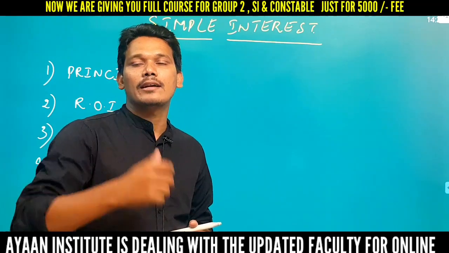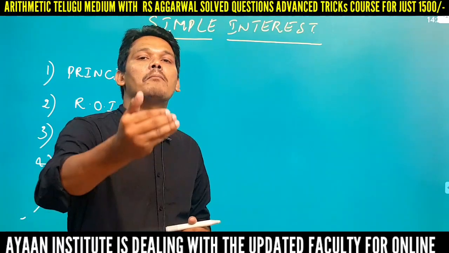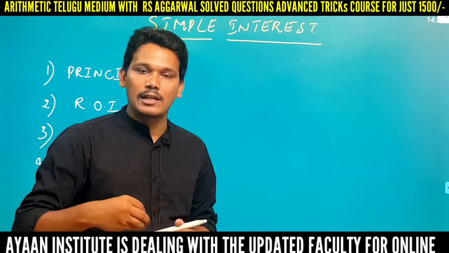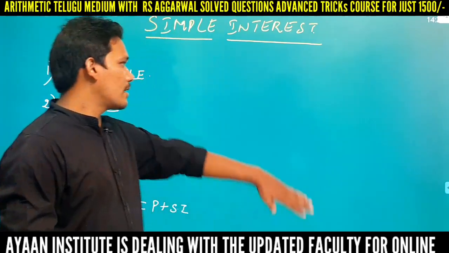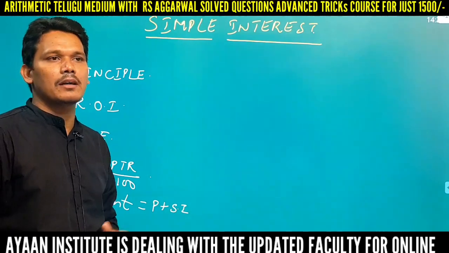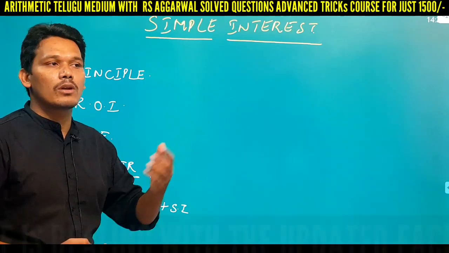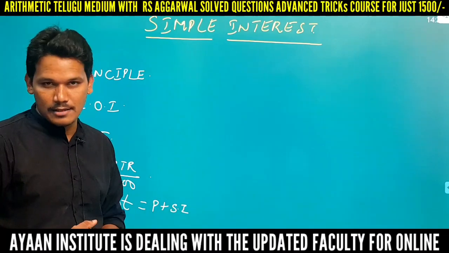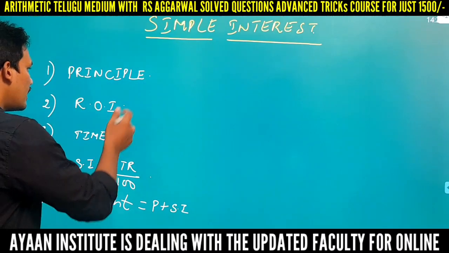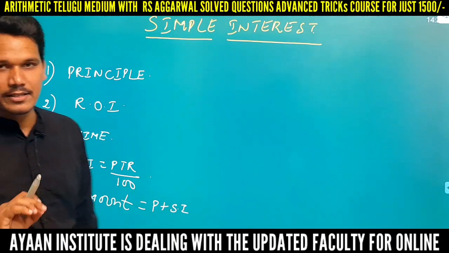Lent means giving a loan, and borrowed means taking a loan. Wherever it is required, I will explain in Telugu also. See here, the very first term is principal. What is the meaning of principal? Principal is the sum invested, deposited, borrowed or lent.